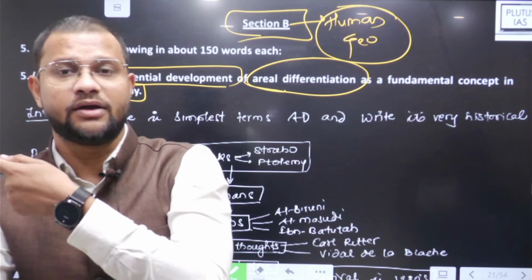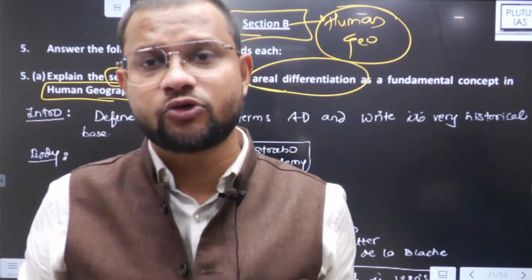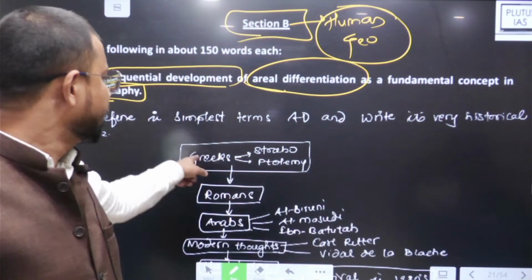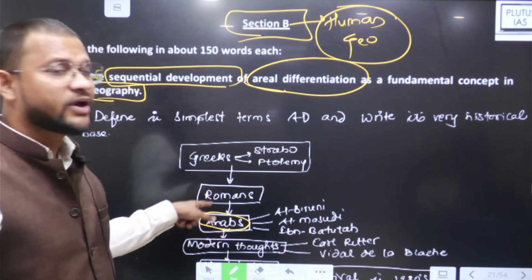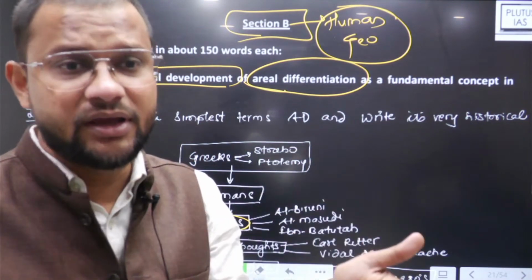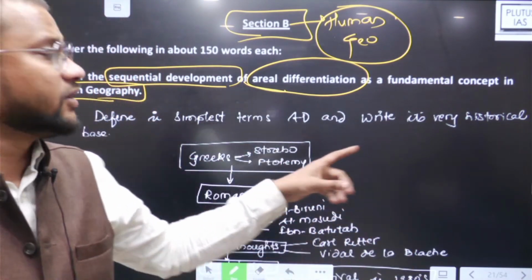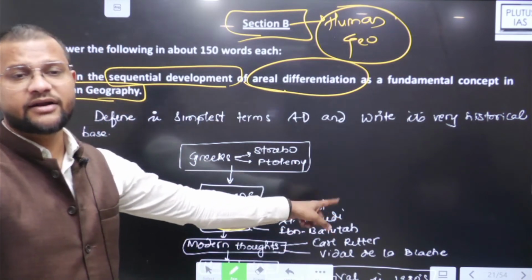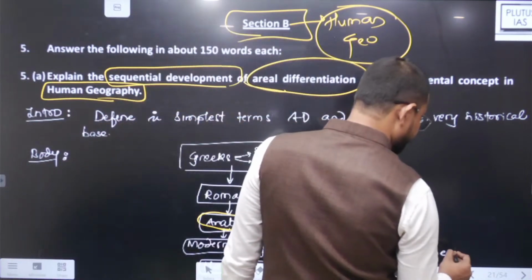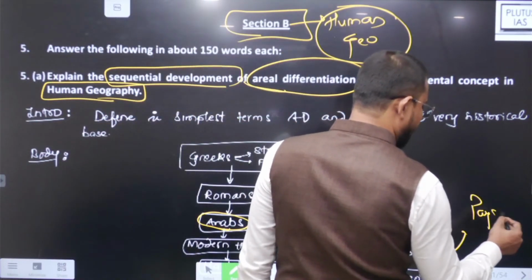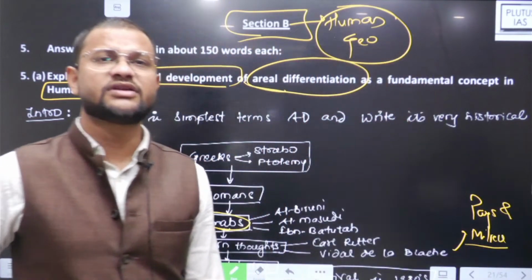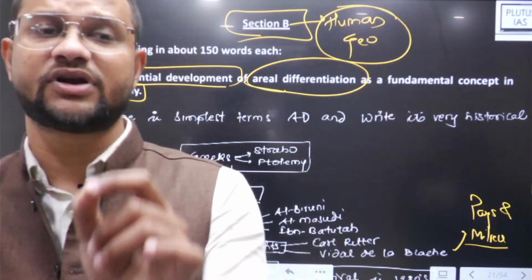Then you have to mention the Greek school of thought, Strabo, Ptolemy. Ptolemy will come in Roman also, okay. Then later you need to write about the Arabs, how Arabs were believers in this particular case as well. Al-Biruni, Ibn Battuta, Al-Masudi, those are all there. Then in modern thought, Karl Ritter is the most important. Then the name you have to mention is Vidal de la Blache, who had presented the possibilism and milieu concept. The milieu concept is more or less areal differentiation or regional studies.